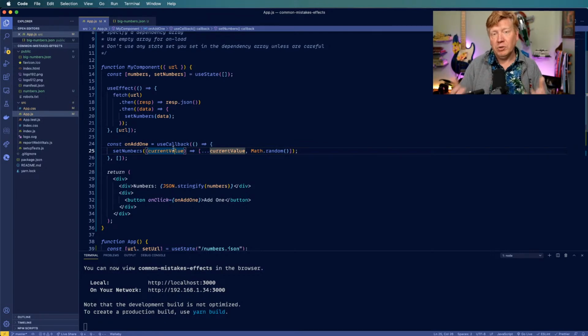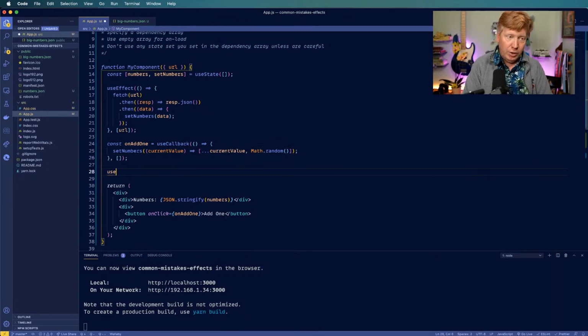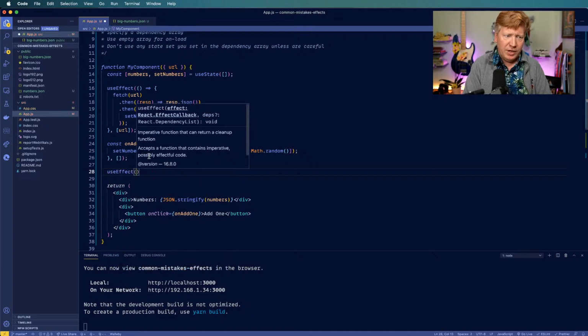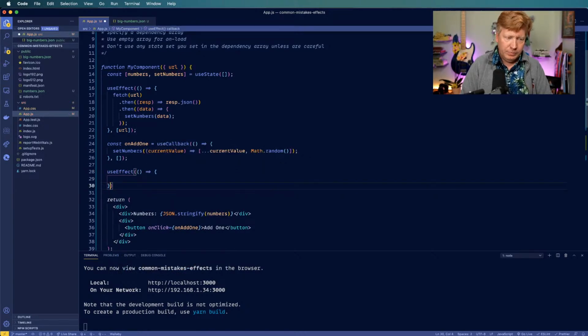And as we go into building our own custom hooks, those kind of things make a big difference. If somebody were to add this on add one, oh, I'm going to call this on add one from my useEffect, and I'm going to put that in there like that, this useEffect would, in this case, only ever get run once, because on add one is never going to change.